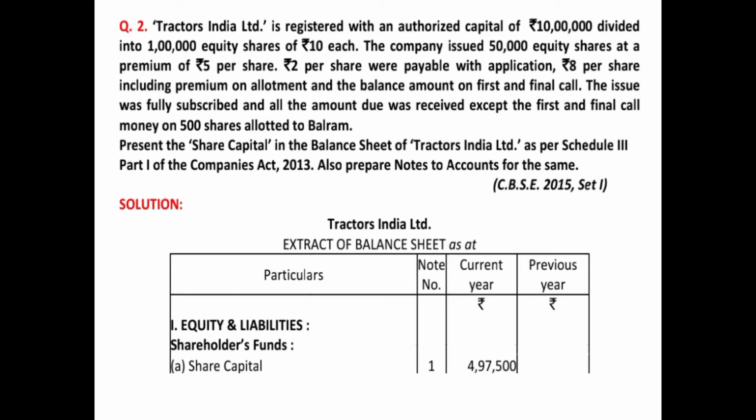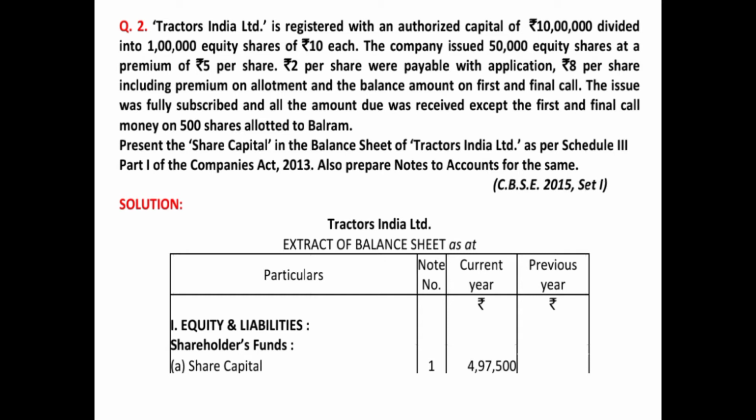Rupees 2 per share were payable with application, 8 per share including premium on allotment, and the balance amount on first and final call. So that means out of 15 rupees, 2 per share was payable at the time of application. 8 per share was payable at the time of allotment, and this 8 rupees includes the premium. So out of this 8 rupees, 5 rupees is for the premium, and the rest, 3 rupees, is the nominal value. And the balance amount: out of 15, if we deduct 2 of application and 8 of allotment, how much is left?